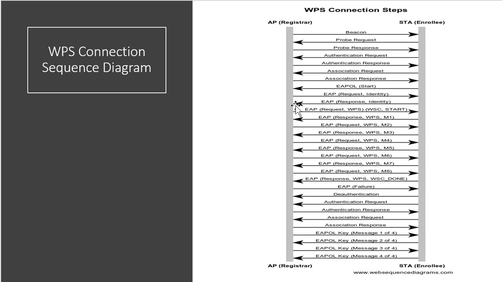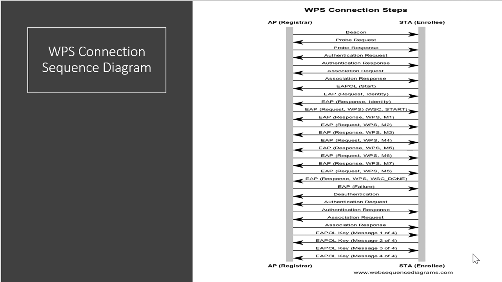Then all our EAP procedure happens. As I showed you in my previous slides, the EAP procedure consists of 8 packet types, M1 to M8. So these are the M1 to M8. Here you can see clearly the M1 to M8 messages. Finally, when the enrollee says WSC done, then the EAP failure will happen. Then the deauthentication. Again the authentication and association, then the EAPOL key exchange will happen and the connection will be established. So this is the whole thing I explained to you.